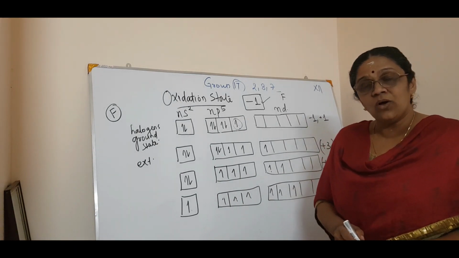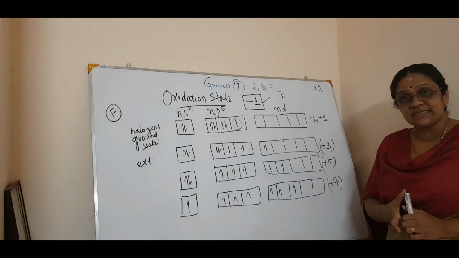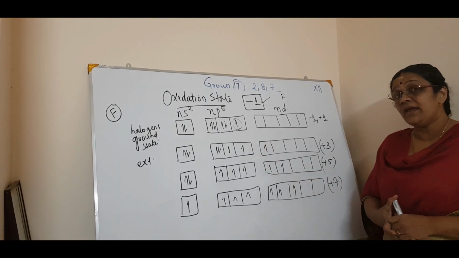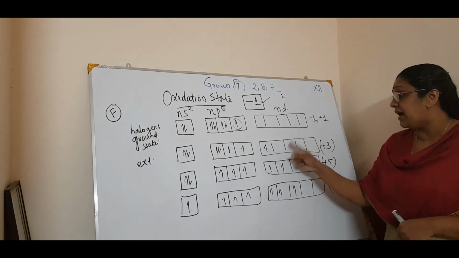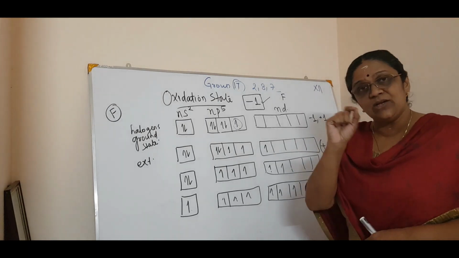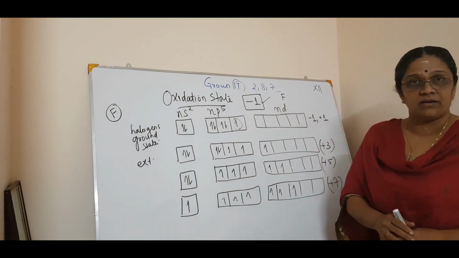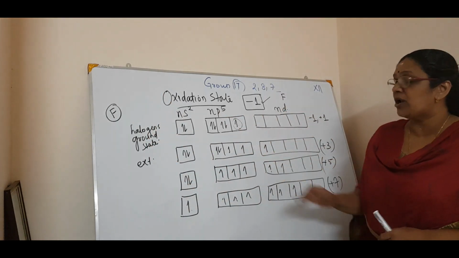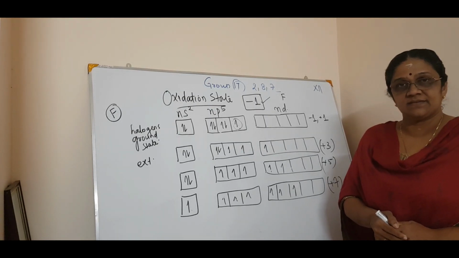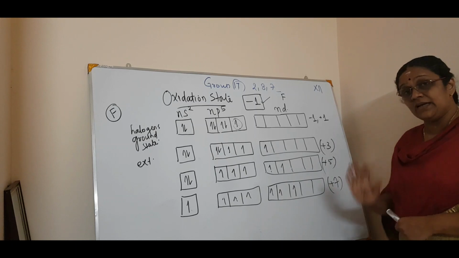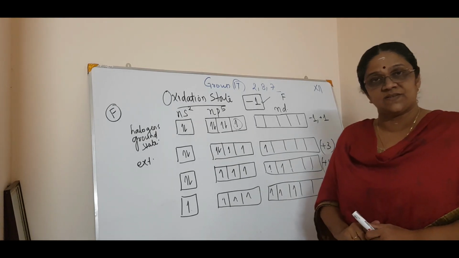So this is how the oxidation state varies, by the excitation of these electrons. Why? It is simply because they have vacant d orbitals. That is why the exceptions accept the fluorine. So this is all about the oxidation states. There can be -1, +1, +3, +5 and +7 oxidation states.